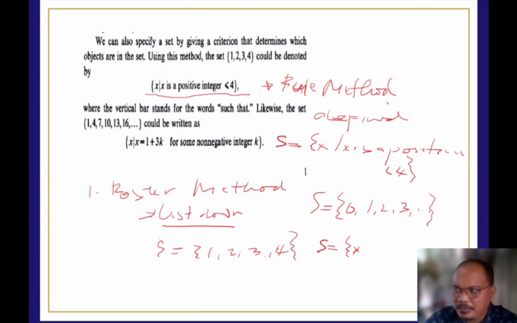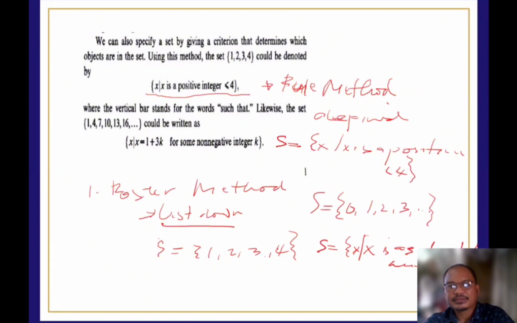Pag dito naman, S is equal to, we have x. Yung x natin will specify what are the elements inside such that x is an element of the set of whole numbers. Okay, then we have to enclose this one. So this is how we're going to describe the given set. The first one is the roster and the second one is the rule method. So yun lang naman. All you have to do is list down the elements and that is roster, and rule will be you're going to define the elements.